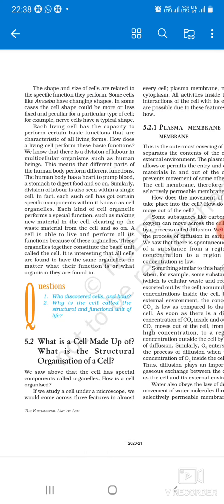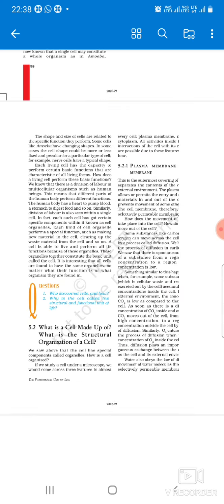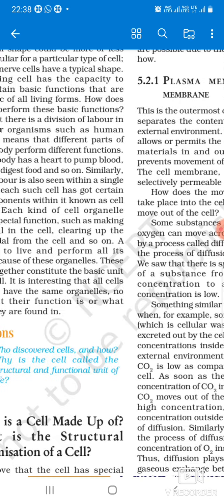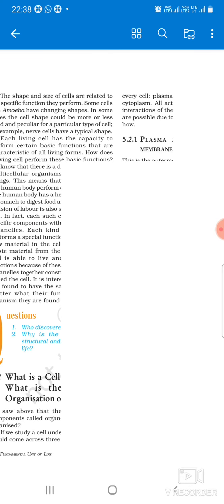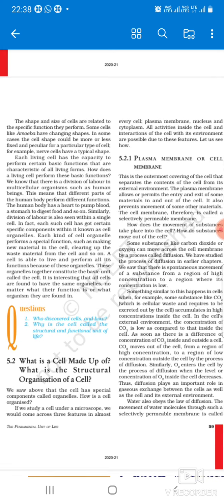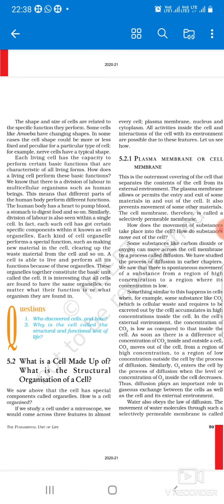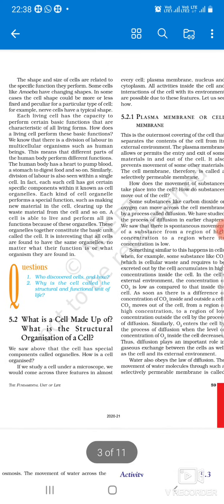Now cells join together to form tissue, tissues join together to form organs, organs join together to form organ systems, and organ systems join together to form an organism. So we said that the cell is the basic structural unit of the living organism. Without cell, no tissue will be formed, and without tissue, no organ will be formed. Without organ, no organ system will be formed, and without organ system, no organism will be formed. So we say that cell is the basic unit of life.